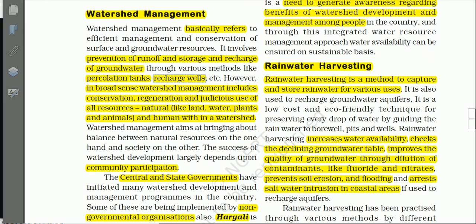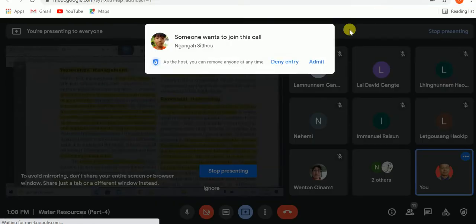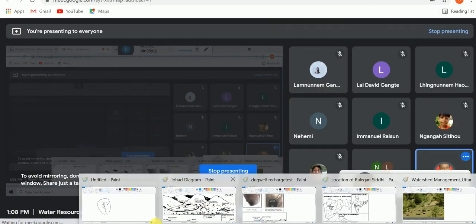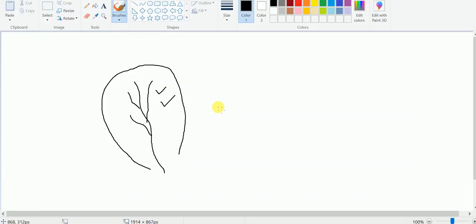Prevention of runoff. See here. When there is rainfall in an area, some of the rainwater will be absorbed and some will be running down the slope.